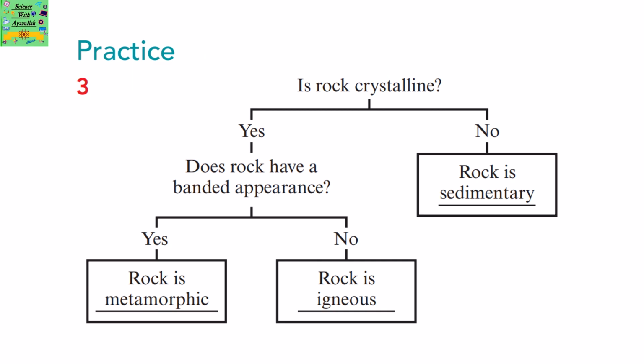Here's a flow chart. Is the rock crystalline? There are two options, yes or no. If the rock is crystalline, you have to ask whether the rock has a banded appearance or not. Banded means it has certain stripes on it. If it has stripes, then it is a metamorphic rock. If it does not have the banded appearance, then it is an igneous rock. If the rock is not crystalline, then it's a sedimentary rock.